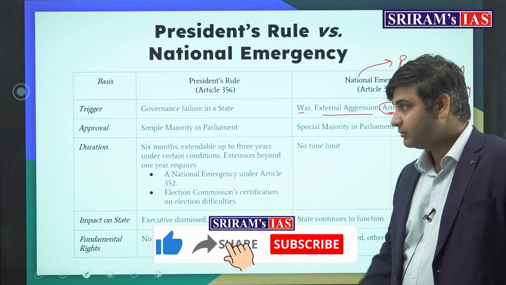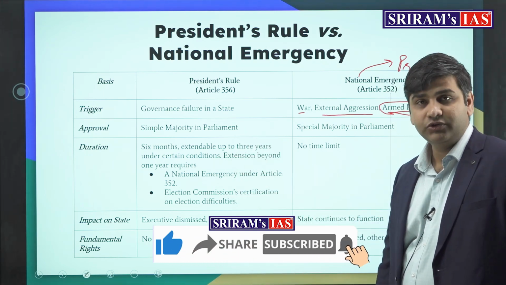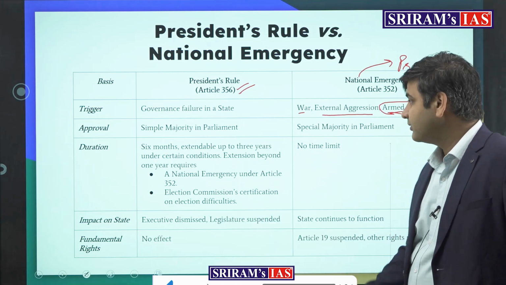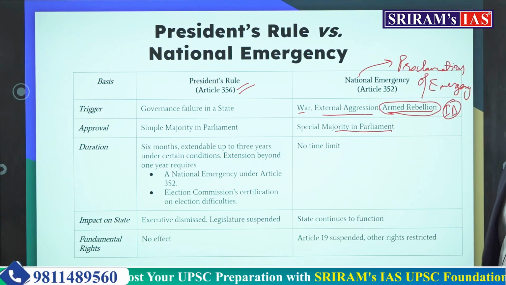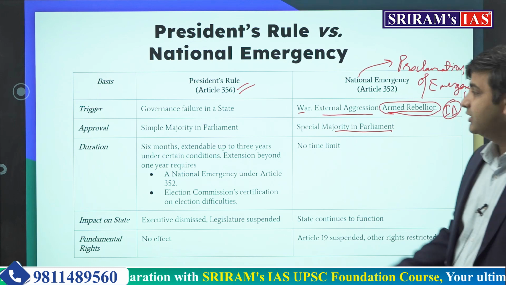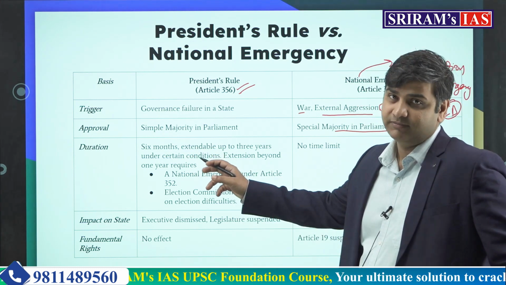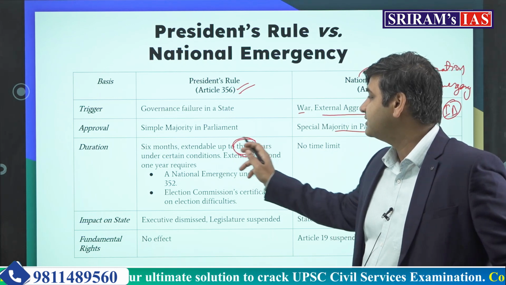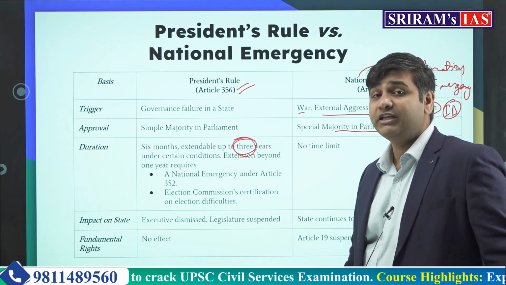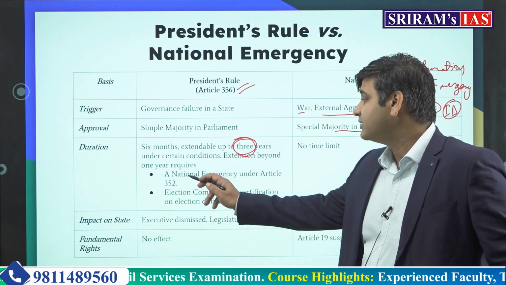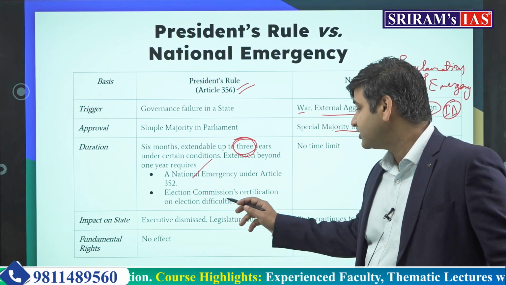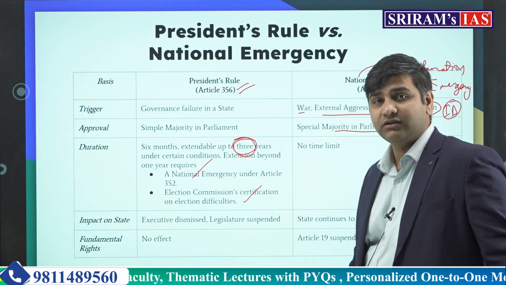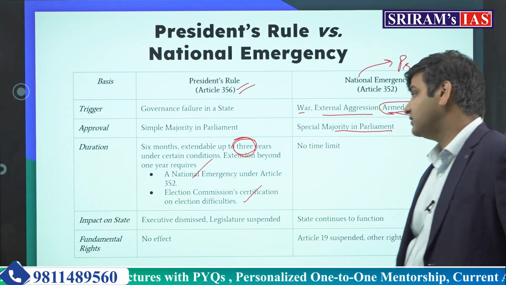So approval by simple majority of the parliament within 2 months when it comes to the president's rule, special majority by parliament within 1 month. Duration 6 months, and extendable up to 3 years. We have already seen under certain conditions. Now what are the conditions? If there is a national emergency and if the election commission refuses, saying that there are difficulties in conducting elections in the state.